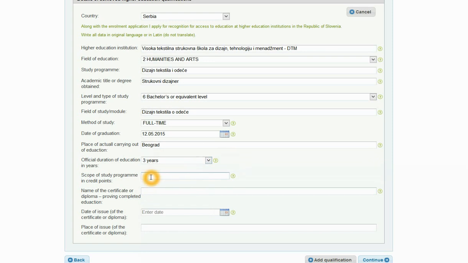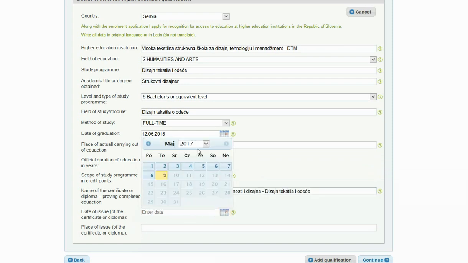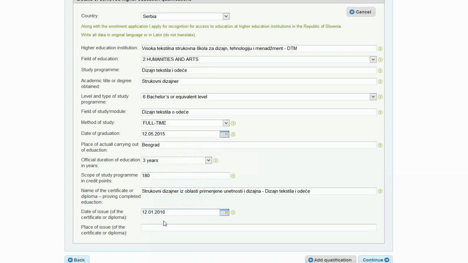Enter the date of graduation. Place of actual carrying out of education. Select the official duration of education in years. Enter data of the scope of study program in credit points. If you have already obtained the certificate or diploma proving completed education, enter the name, date and place of issue of the certificate or diploma.